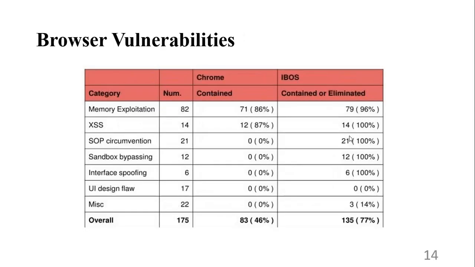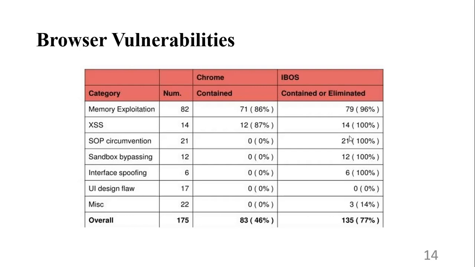Next, we have browser vulnerabilities, where we have different categories. The first one is memory exploitation, where we have 82 bugs, and these are compared across two browsers, Chrome and iBOS. In Chrome, 71 bugs can be prevented, and in iBOS, 79 bugs can be prevented.